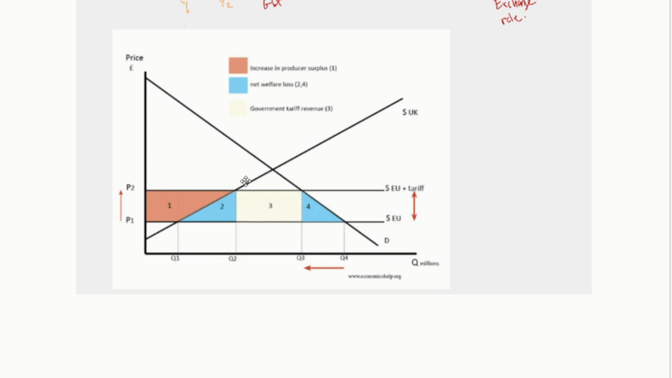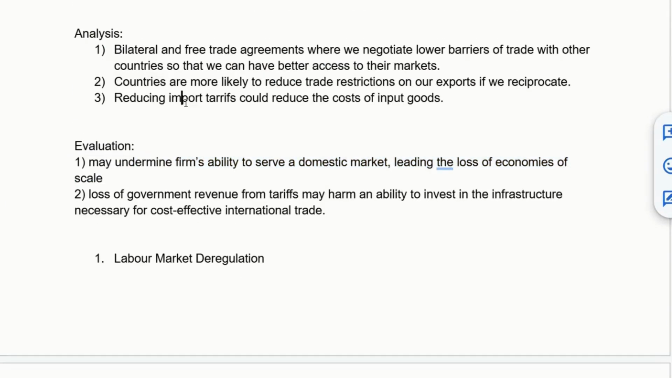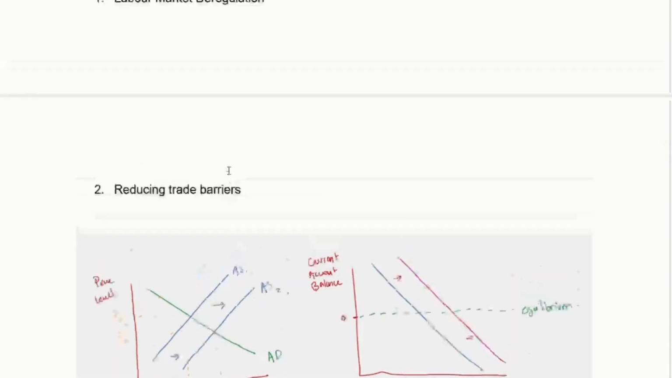In terms of a diagram for this, you could just look at the fairly standard tariff diagram. The effect of this would be for analyzing the cost of bringing goods into the country. So this is about how import tariffs could reduce the cost of input goods. The diagram is illustrating why the price of goods coming into the UK is higher when you have higher tariffs. And this would also tie into the firm's ability to serve a domestic market. All right, well, I hope that's clear.